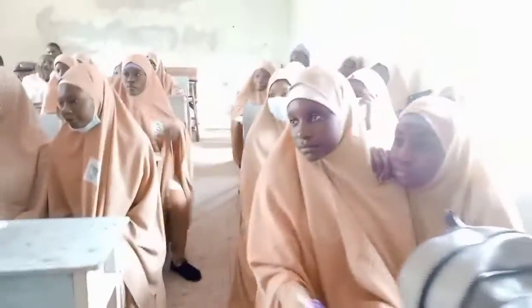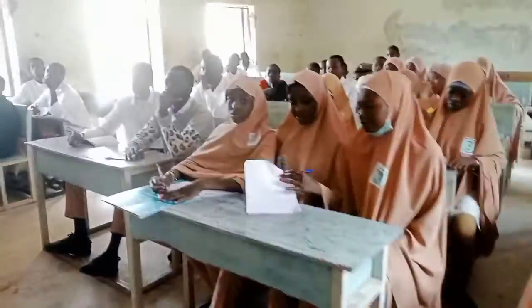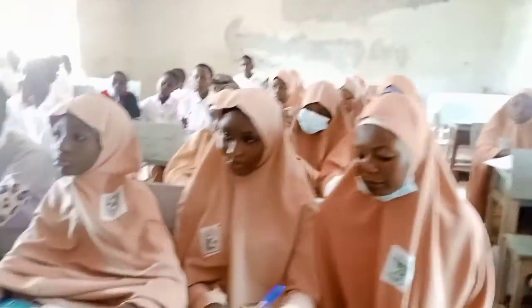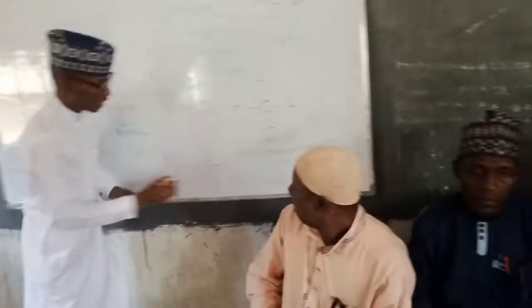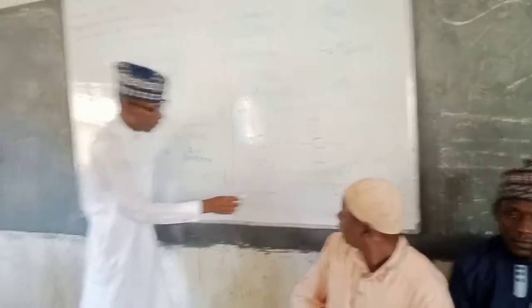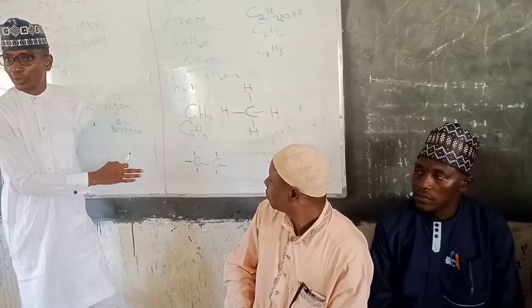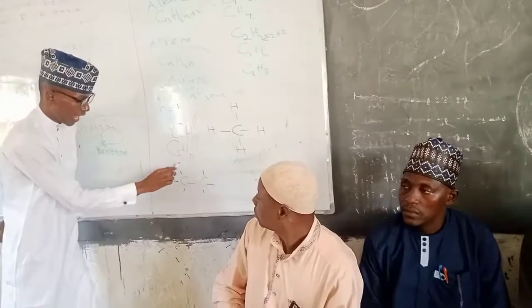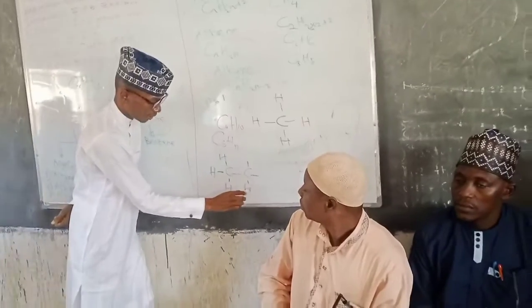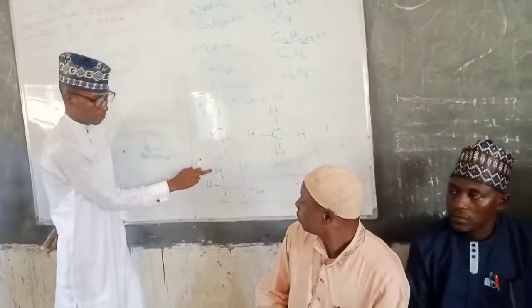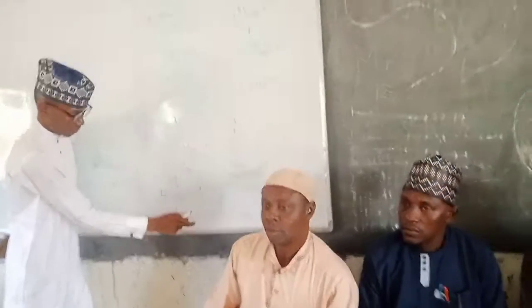Do we understand? Do you understand what I'm expressing to you? So you can see the structural formula for methane is C with this structure. For ethane, let us look together, because I want you to develop the remaining ones as an assignment. For the second one, we have C2H what? C2H6. So how many hydrogen should be bonded to the skeletal structure? 6. So hydrogen should be here, here, here, here, here, here. Let us count together: 1, 2, 3, 4, 5, 6.